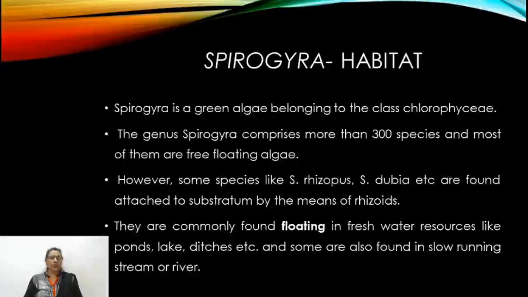The genus Spirogyra comprises more than 300 species and most of them are free-floating algae. However, some species of the genus Spirogyra, like Spirogyra rhizopus and Spirogyra dubia, are found attached to the substratum by the basal cell called the holdfast. They are commonly found in a floating condition, particularly in freshwater resources such as ponds, lakes, ditches, etc. They are found in slow running water streams.